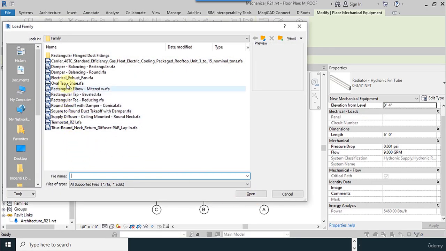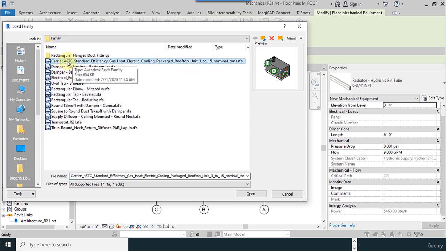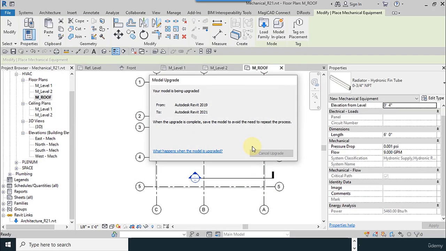So I try to import the rooftop unit for the ATC. The heating system is by gas, and we use package for cooling, and 3 times 50 tons. Okay, so we select it.